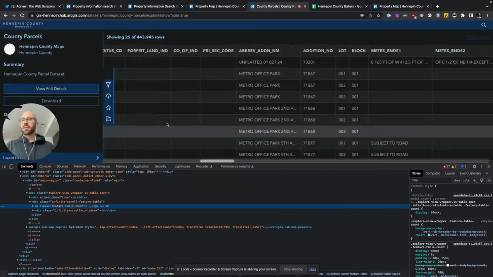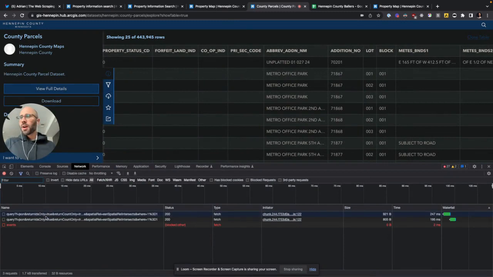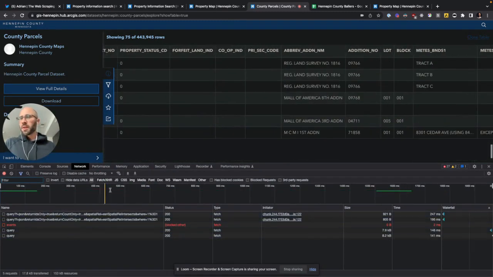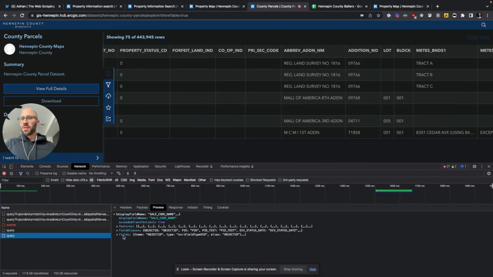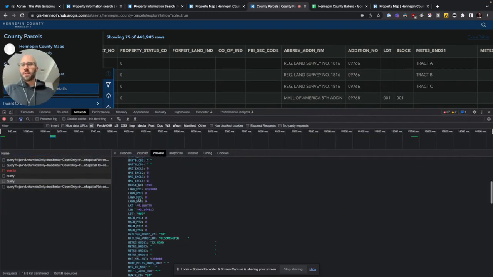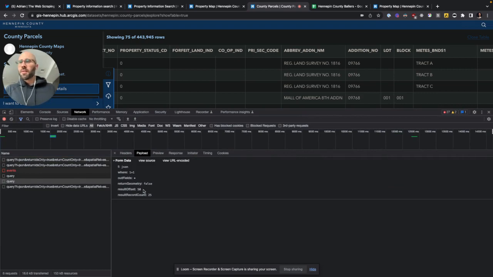And this thing was way easier to scrape because you could include a lot more things in it. So if we scroll down, then we get that query. Boom. This is everything that we need right here. I think it's under features, and then attributes, and it has all that data there. So I could have just scraped that. And I believe the results record count, you can go up to 2,000. So this is kind of a nice little trick.